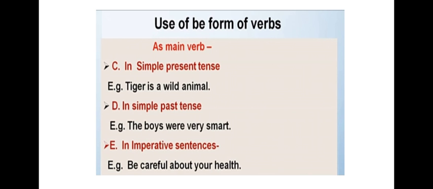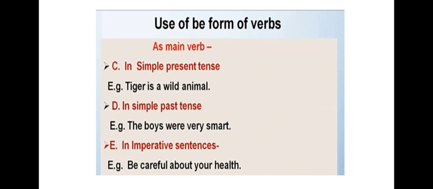I'm saying that the tiger is a wild animal. I'm not saying the tiger was a wild animal, but I'm talking about now. In such sentences, when we are talking about a person, thing, or animal at the present time, then we can use the form of be as a main verb.